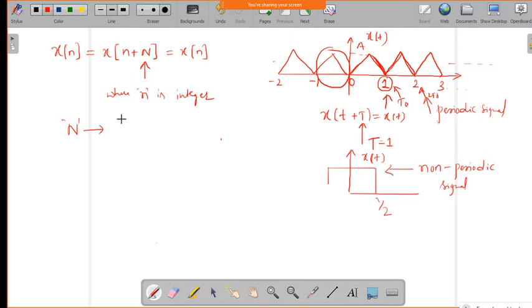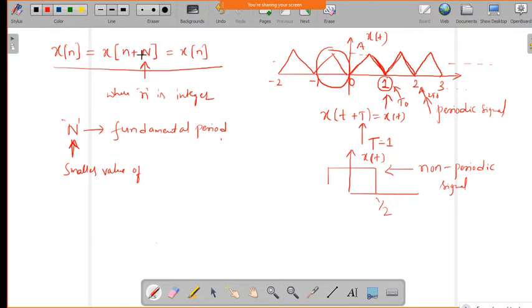So whichever the smallest value of N which satisfies this equation, we can call it the fundamental period of the signal x of n, and it satisfies the periodicity in the discrete time signal.